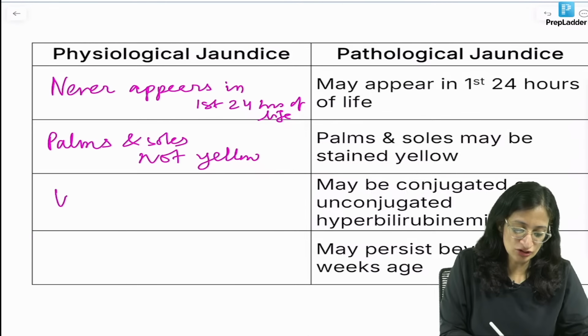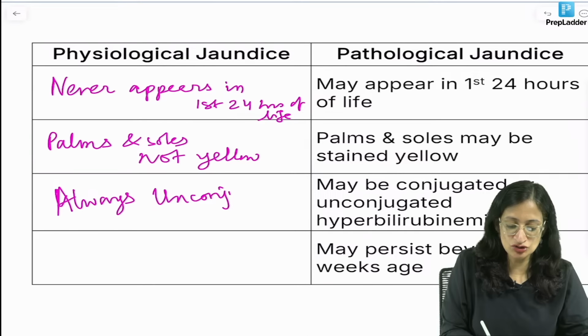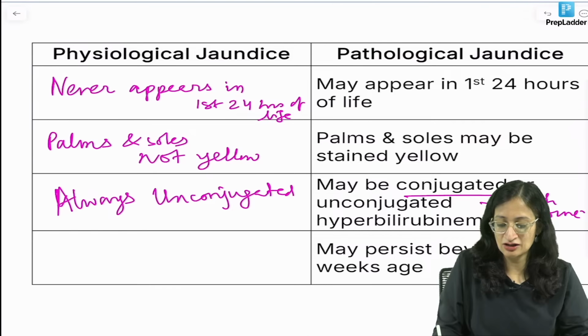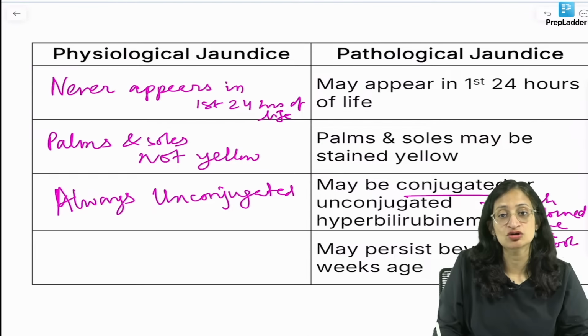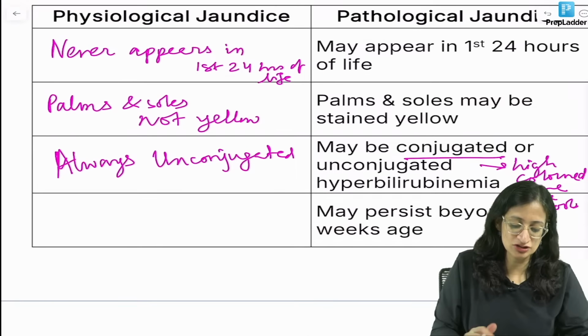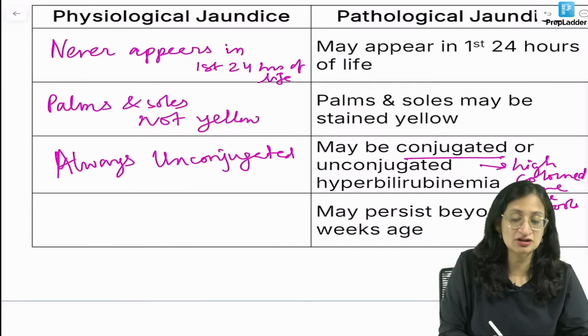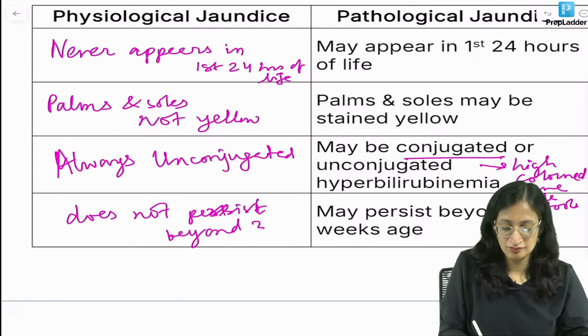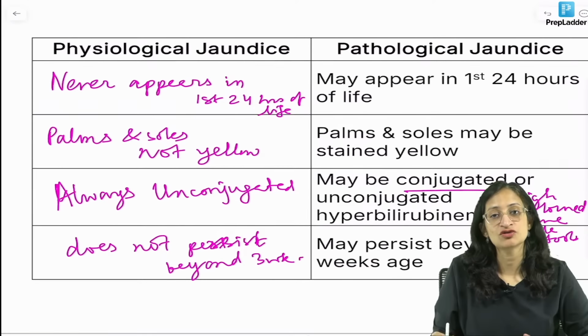Now, physiological jaundice is always unconjugated. Always unconjugated. If it is conjugated bilirubin, how will you know? Conjugated will have yellow urine or high colored urine, and pale stools can also be there. If high colored urine is there, or pale stools are there, then it is not physiological jaundice. And physiological jaundice usually does not persist beyond 3 weeks, okay. But pathological jaundice may persist for a longer time.